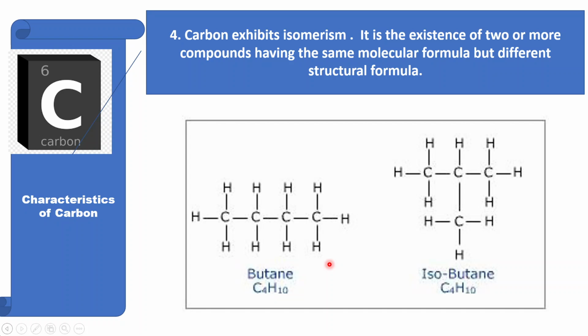Look at their structural formula. Here we find four carbon atoms linked in a linear form, while here we find that the fourth carbon atom is branched. Therefore, the structural formulas of isobutane and butane are different from each other. Due to the property of isomerism, carbon is able to form a large number of compounds.